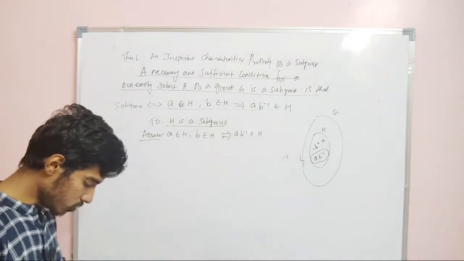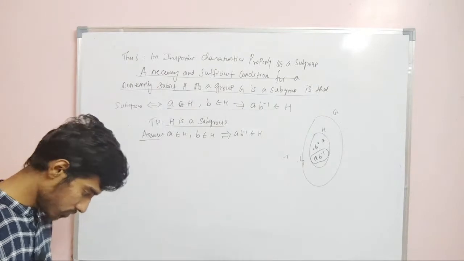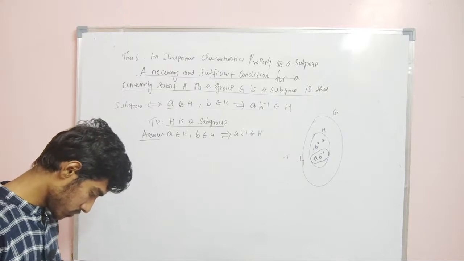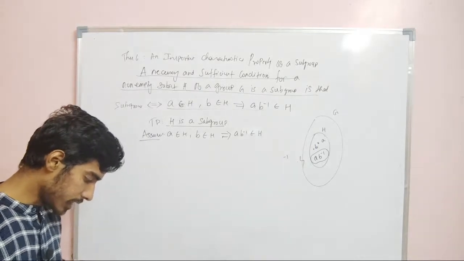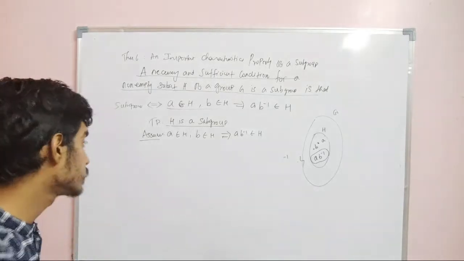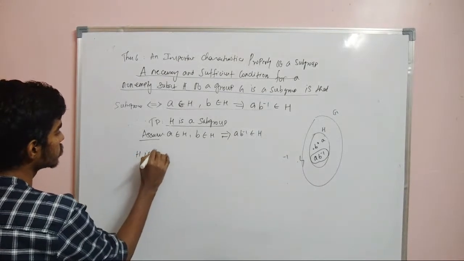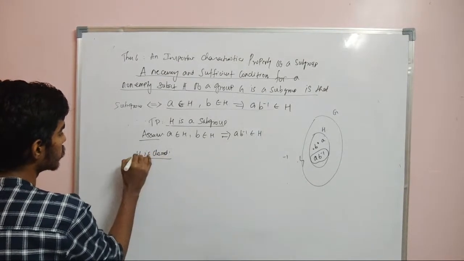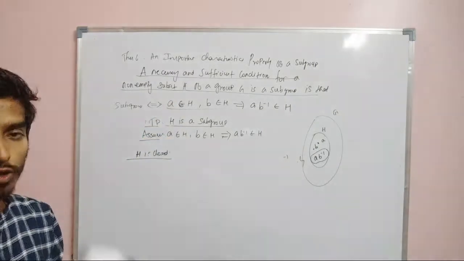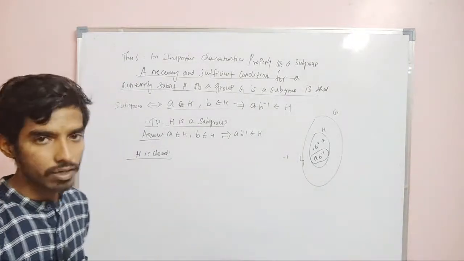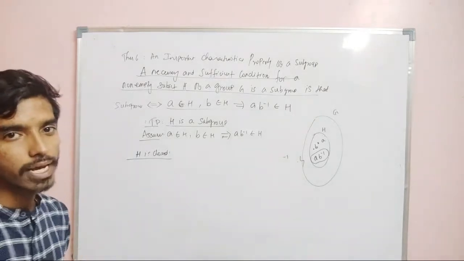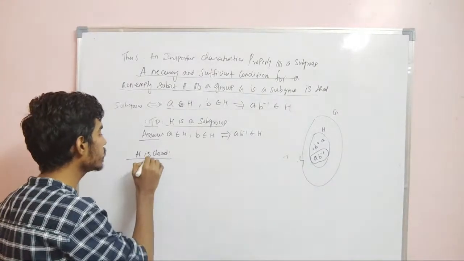That is where we need to prove that it is closed, it is associative, it has identity, and it has inverse. Now we will prove one by one. H is closed. Or else, if you want to use the previous theorem, it is enough to prove only closed and inverse. But we don't use the previous theorem. We will prove from the basic definition that H is a group.